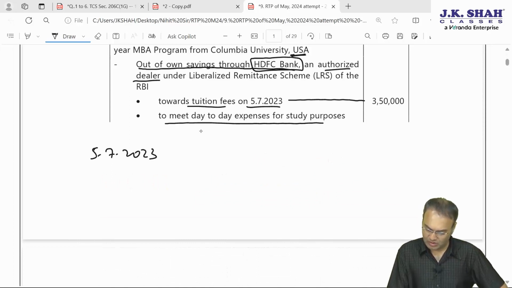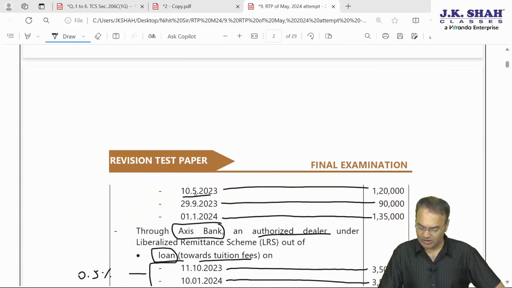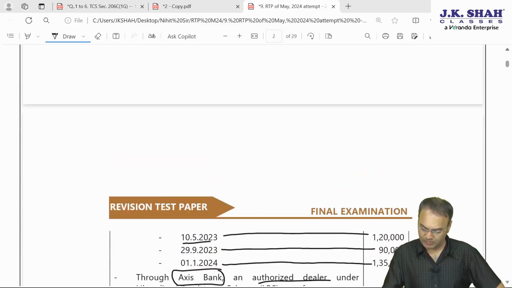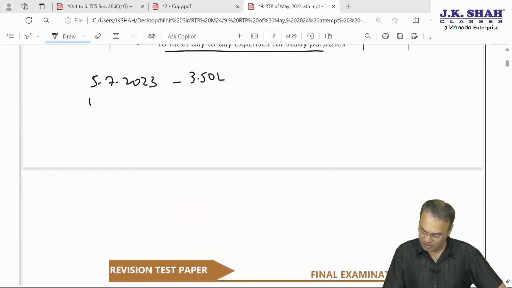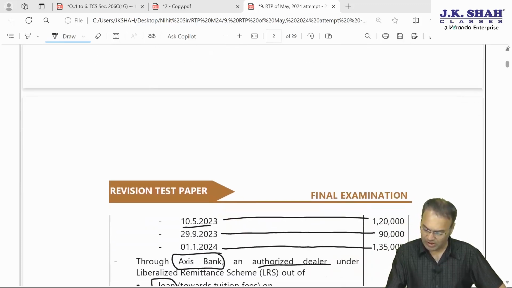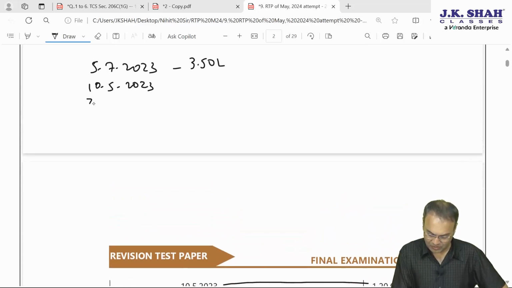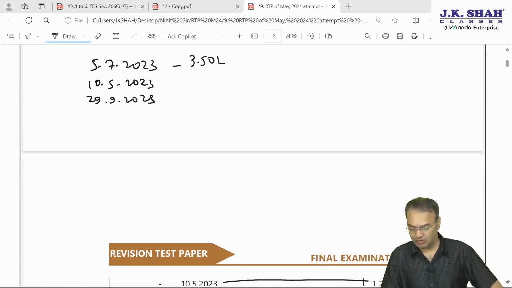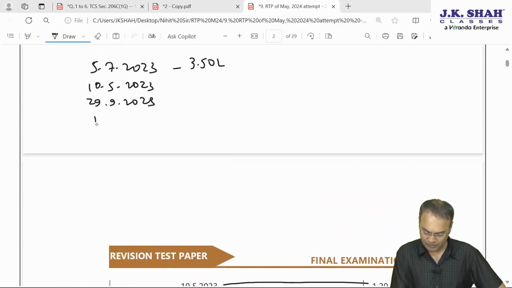Next transaction to meet D2 tax, this is 3,50,000. We will be chronologically arranging them. Next transaction 10th May, 29 September. I am writing down all the dates, then we will arrange them. 29 September 2023. Then the 4th transaction is 1st January 24.